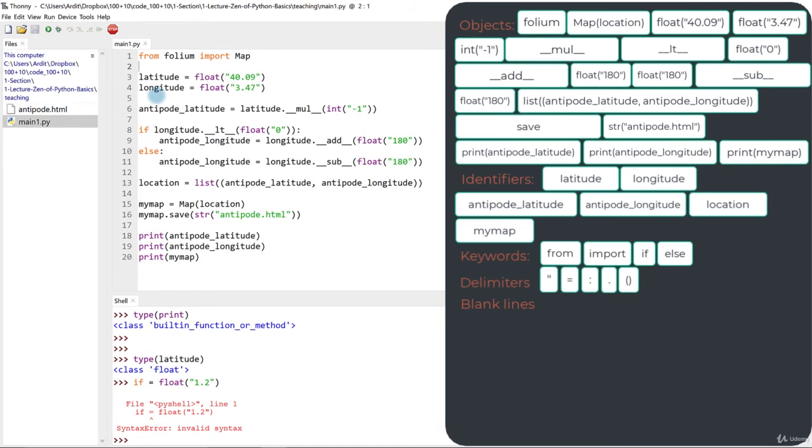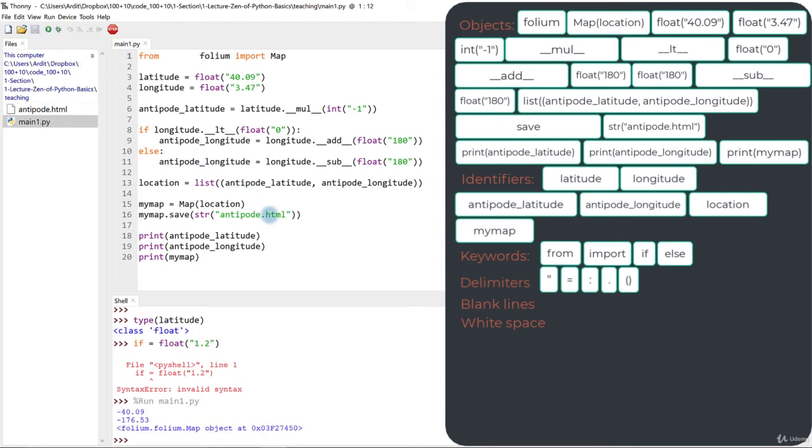Then we have white space. White space is this one here, between from and volume, between volume and import, and between import and map. And also here, so every space that you see between different elements of the language. You can use as much white space as you like. For example, if I used 1, 2, 3, 4, 5, 6 or 7 spaces there and execute the code, it will work the same. So white space, just like blank lines, works the same for Python. Blank lines and white space are just for you as a programmer to make the code readable.